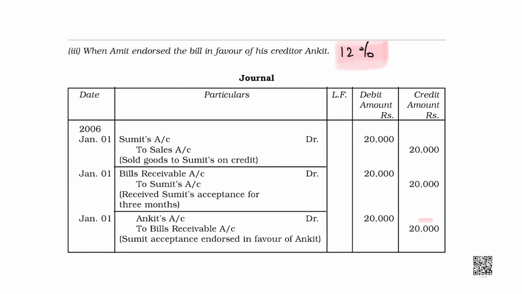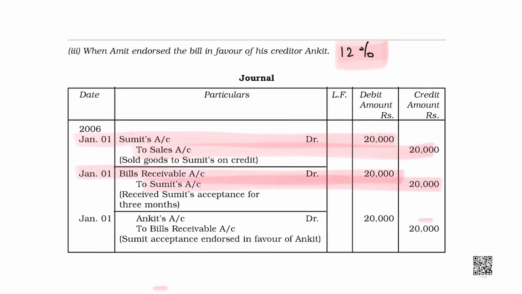First, when goods are sold by Amit to Sumit, Sumit's account is debited and the sales account is credited, right? Now, he will write a bill: bill receivable account debit to Sumit. These are the same entries, right? Now, Ankit becomes debited and bill receivable becomes credited. Try to understand the logic behind this entry.